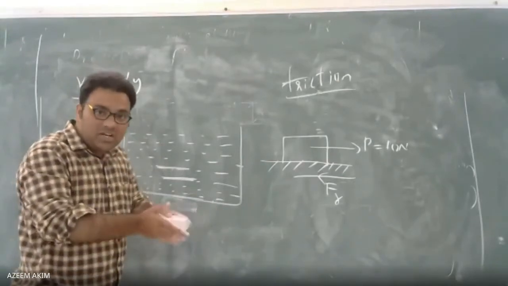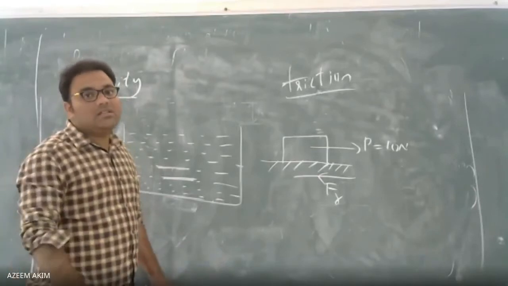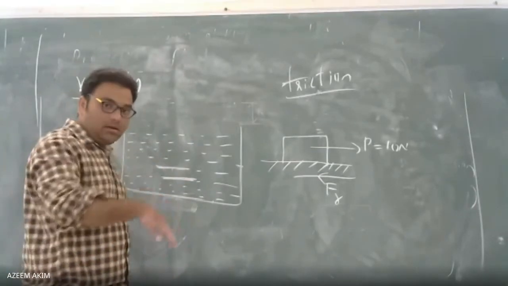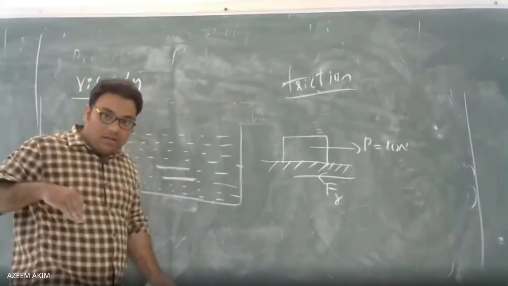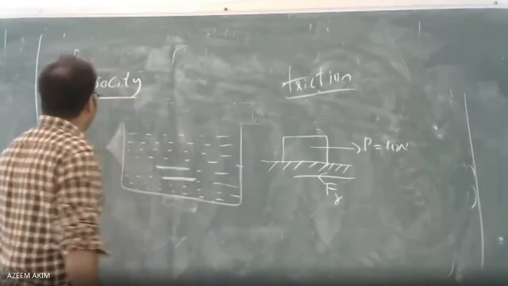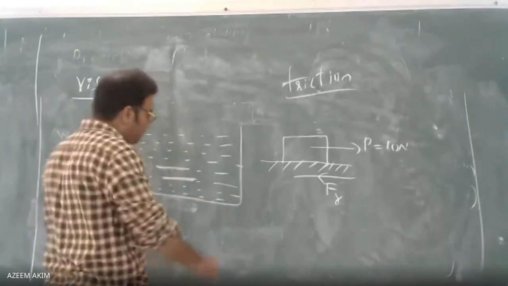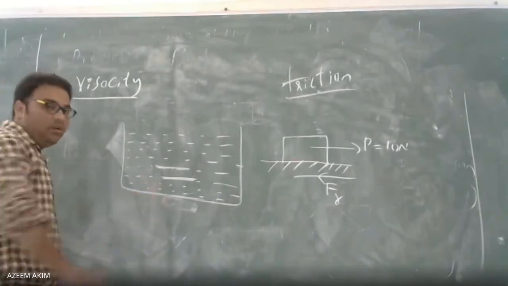So the resistance to the flow of the fluid is nothing but the viscosity. Simple. If the lower layer is going in this direction, the upper layer will go in the opposite direction. That is the viscosity. Earlier I had friction with respect to solid bodies, but here we are discussing it with respect to fluids because we are studying fluid mechanics.